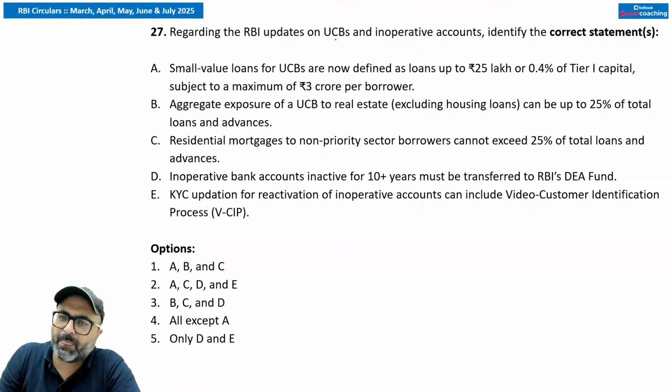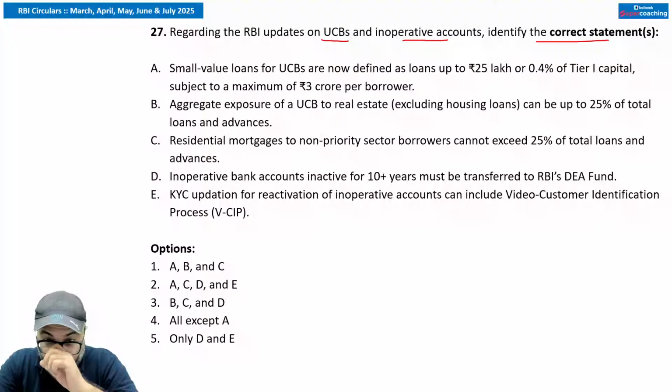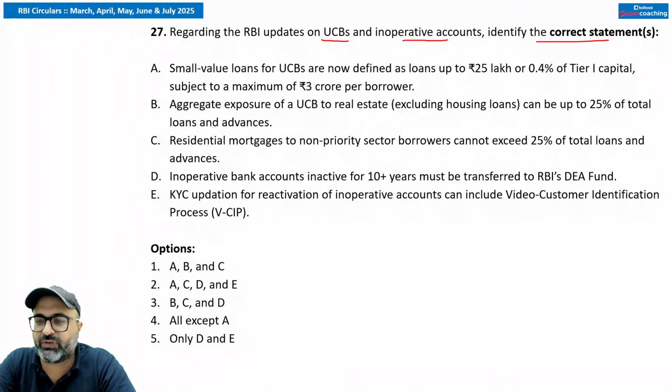RBI has updated rules and regulations related to urban cooperative banks as well as inoperative accounts. Identify the correct statement. What does it say? It says that urban cooperative banks' financial health related initiatives have been talked about. So urban cooperative banks must ensure that at least 50% of the aggregate loans are small value loans by 31st March 2026. What is a small value loan? A loan up to 25 lakhs or 0.4% of tier 1 capital, whichever is higher. Maximum ceiling in this case is 3 crore rupees per borrower.